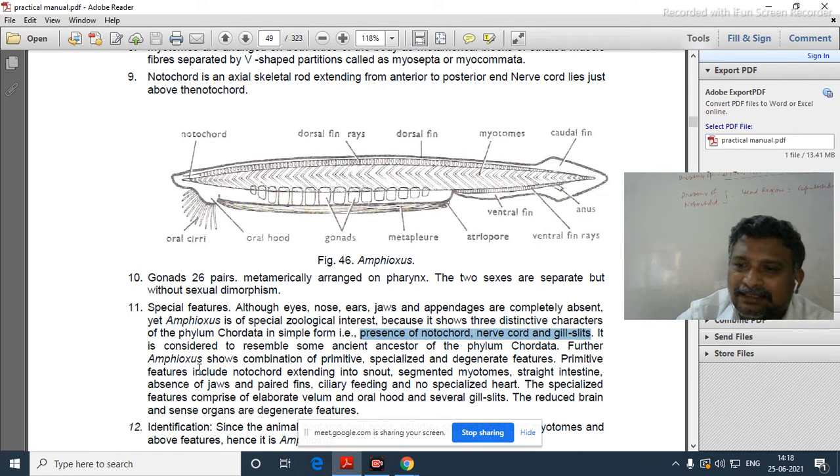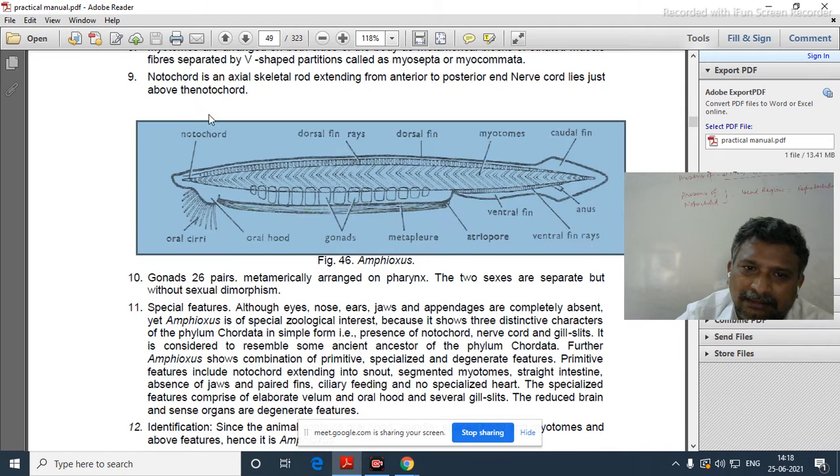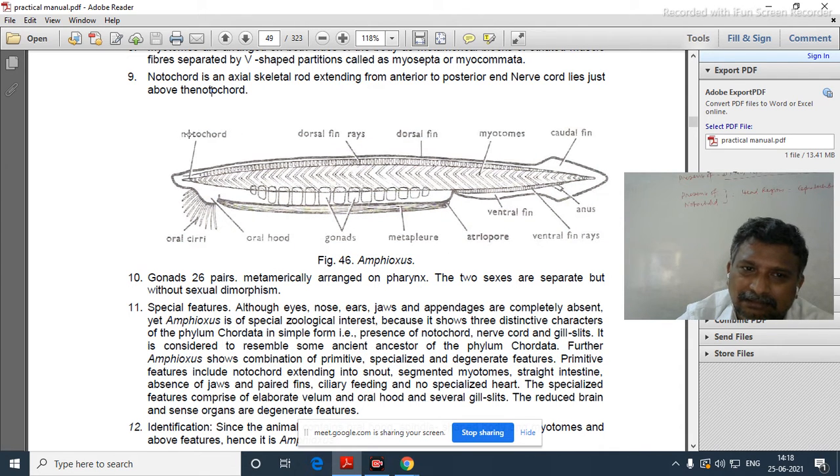Further, Amphioxus shows a combination of primitive, specialized and degenerate features. What are the primitive features? They include notochord extending into the snout also. Here notochord is present and extended to the head region, snout region. Okay. Segmented myotomes. All these V-shaped structures are there. Here myotomes. Yes. Myotomes are there.